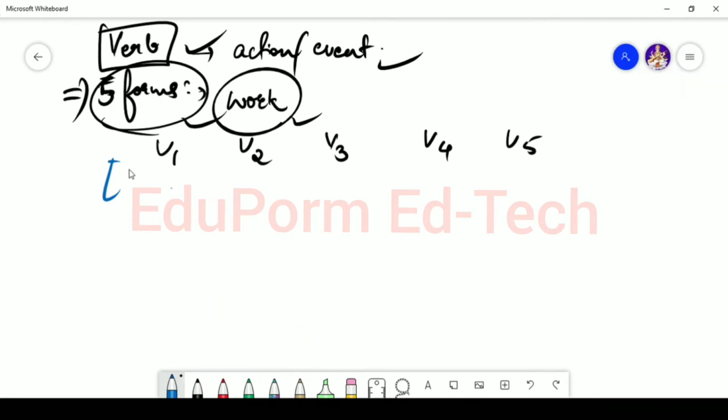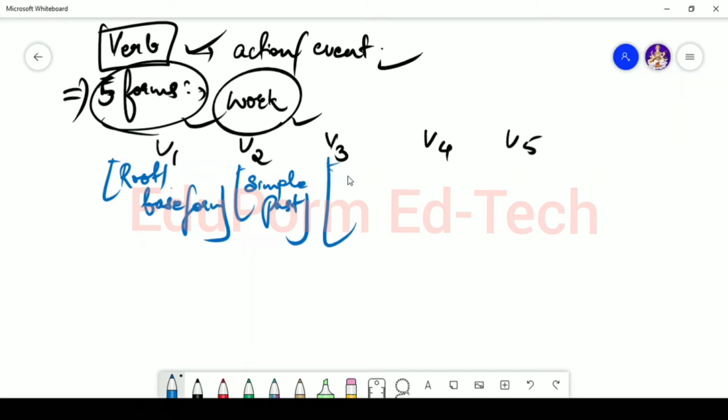The V1 form is basically known as the root or the base form. The V2 form is known as simple past form. The V3 is known as past participle form.